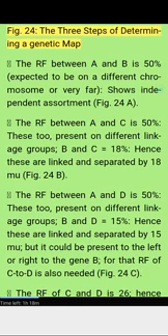Figure 24: the three steps of determining a genetic map. The RF between A and B is 50%, so they are expected to be on different chromosomes or very far apart, showing independent assortment. Figure 24a. The RF between A and C is 50%, so these two are present on different linkage groups. B and C equals 18%, hence these are linked and separated by 18 map units. Figure 24b.